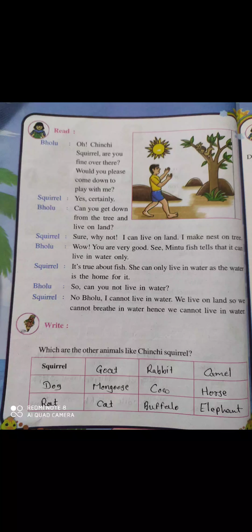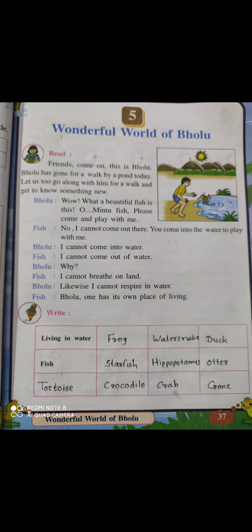So let's see which are the animals who live on land, like squirrel, dog, rat, goat, mongoose, cat, rabbit, cow, buffalo, camel, horse, elephants. Okay, so these are the animals who live on land, like squirrel. Now let's turn the page.